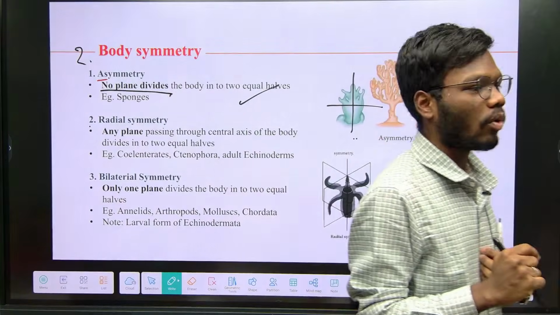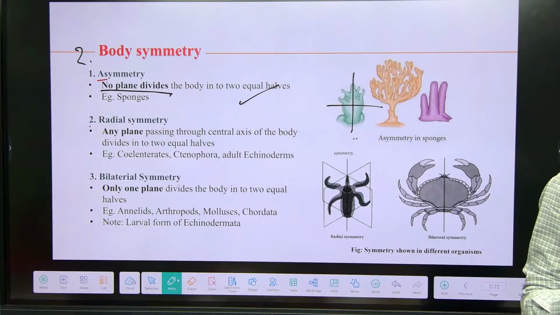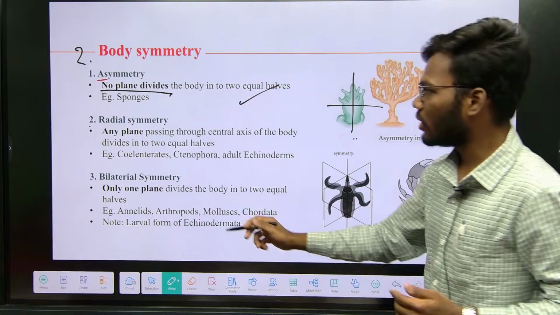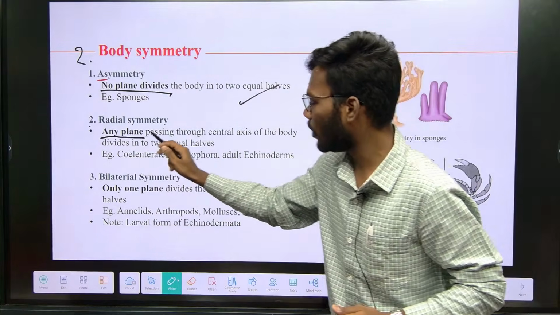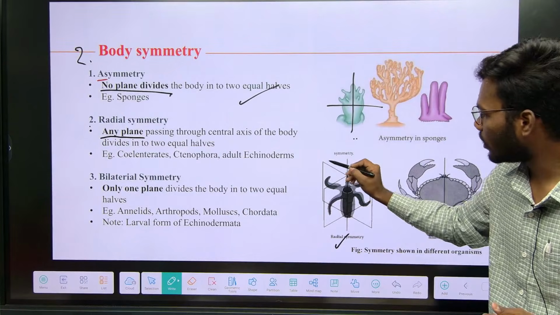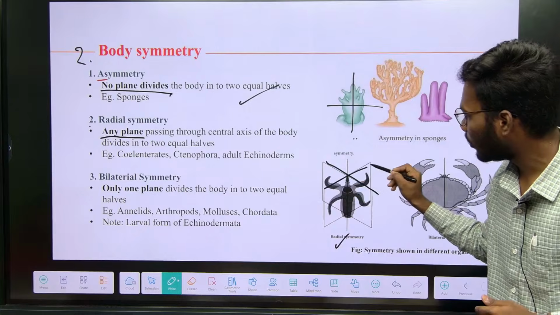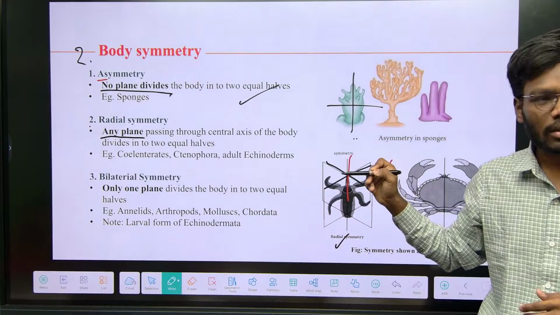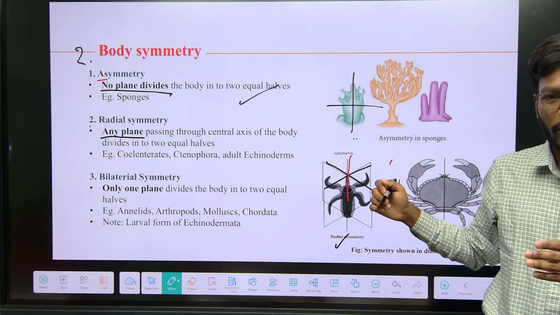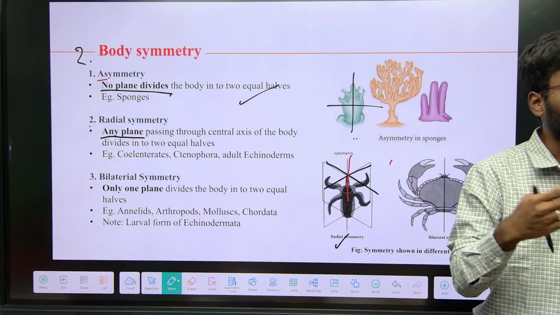In radial symmetry, what happens now? The animal is going to form two equal parts. There are many planes. You can see there are so many planes. For example, this is the example of Hydra. In Hydra, you can see this is one plane, this is another plane, this is a third plane. These three planes are all going to cut the animal Hydra into two equal parts.